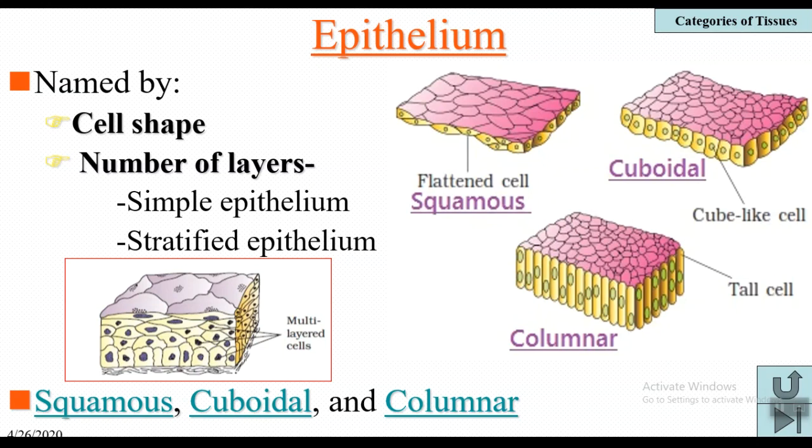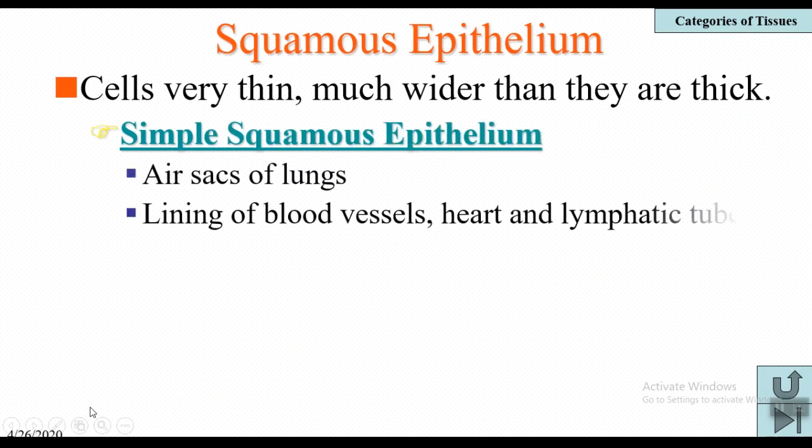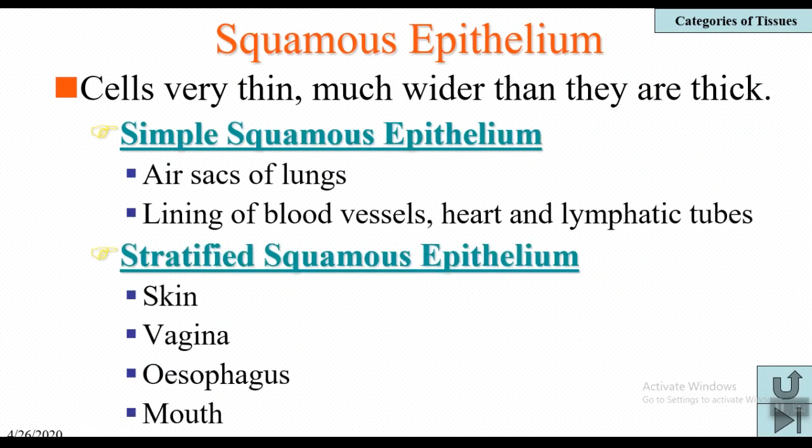Coming to the squamous epithelium. In the squamous epithelium, the cells are very thin and much wider than they are thick. Means the cells are tile-like and much thinner. This squamous epithelium is further divided into two types based on their layers of cells. If a single layer of cells is there, it is called simple squamous epithelium, and if there are two or more layers of cells, it is called stratified squamous epithelium or compound squamous epithelium.